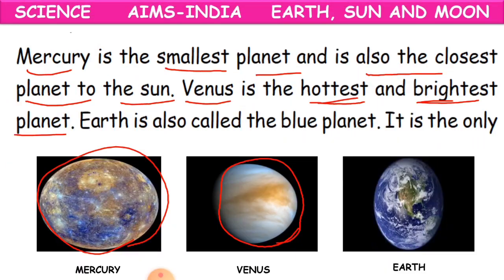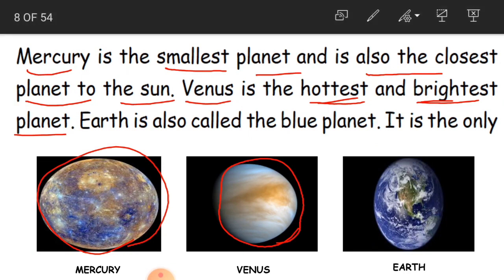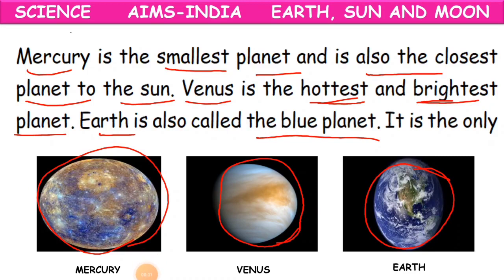Clear? Now the third one, Earth, our planet, where we are living. This planet on which we are living. Earth is also called the blue planet. So why do we call Earth the blue planet, children? Because 75% of the earth, that is 3/4 part of the earth, is covered with water. Normally we color the water with blue color. When you do drawings also, we color the water with blue color.